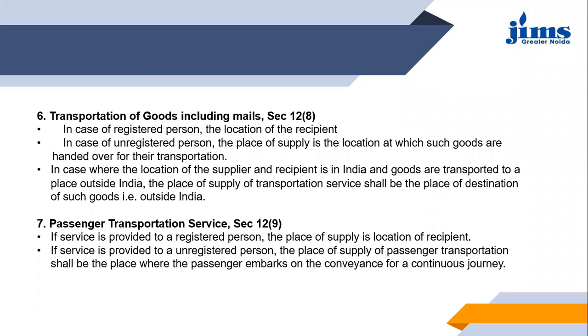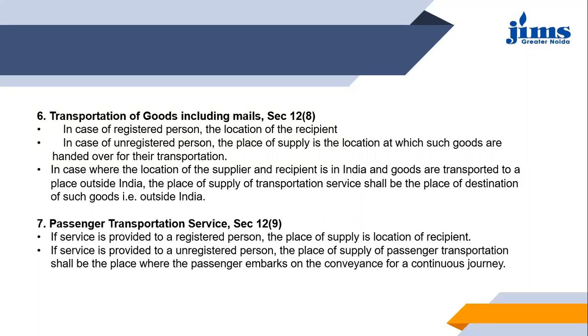So here it has been said that in case you are taking the services of transportation of goods including mails, here meaning by courier services, etc., then the place of supply of services by way of transportation of goods including mail or courier, etc., provided to a registered person is the location of such person, right? So in case of a registered person, the location of the recipient will be considered as the place. Then next it says, in case of an unregistered person, the place of supply is the location at which such goods are handed over for their transportation.